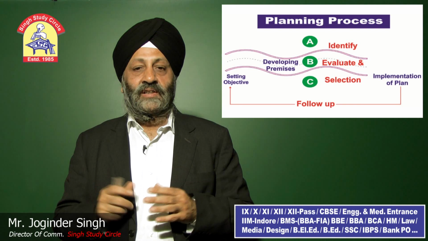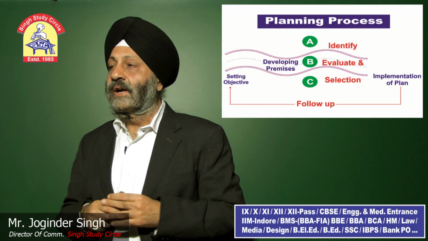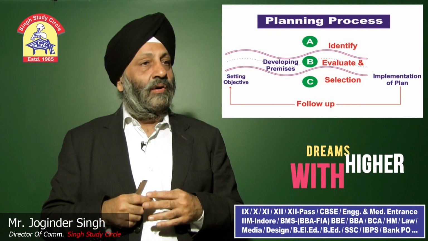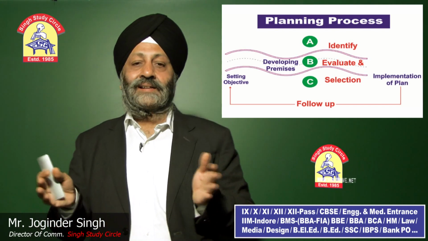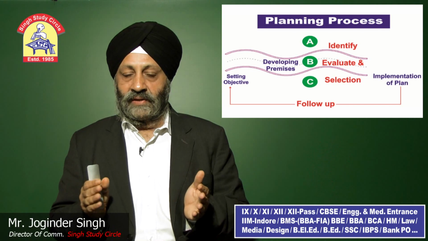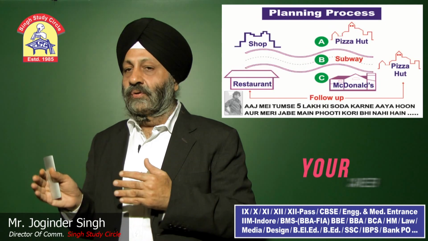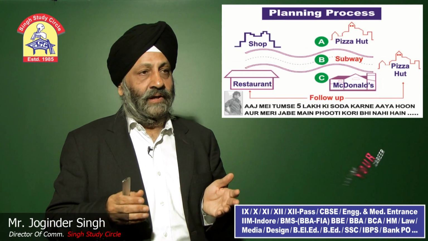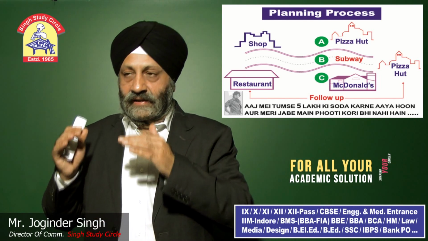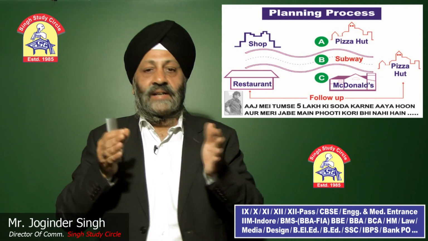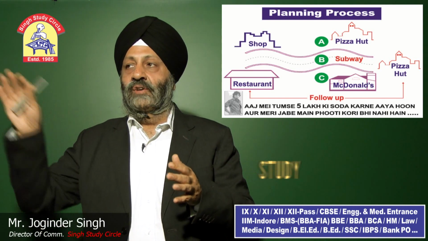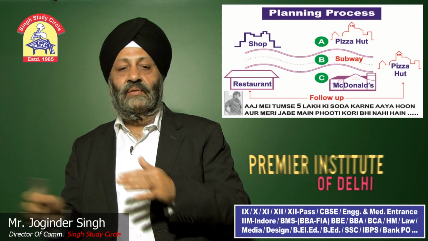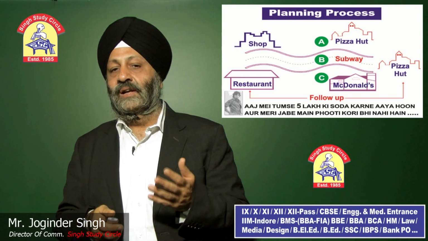Then he has purchased a place. So I said, now what do you want to do? He said, I want to open a restaurant. I said, now identify what the possibilities are, evaluate them and select one. Do you want to open Pizza Hut or Domino's or some burger shop? So then he identified, evaluated and selected one thing: I will open Pizza Hut. Now he will go for implementation of the plan and there will be follow up. This is all called the planning process.